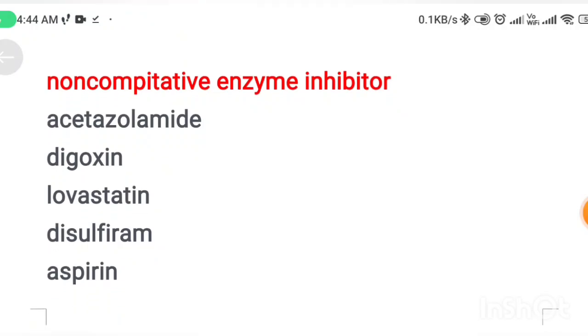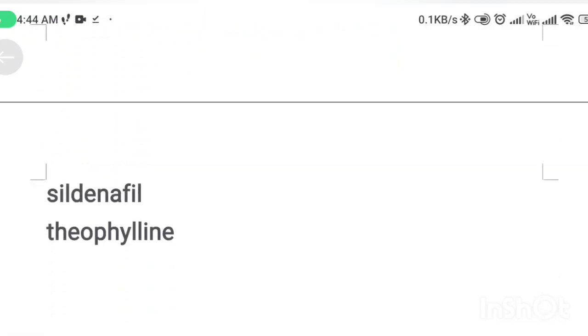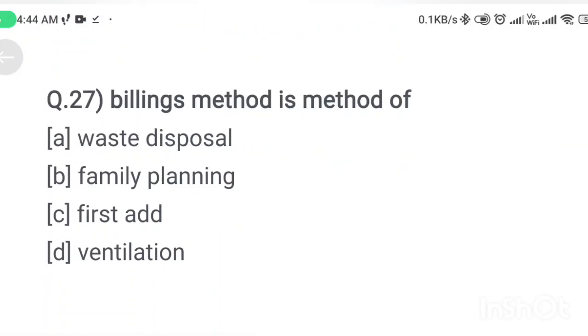Non-competitive enzyme inhibitors: acetazolamide, digoxin, lovastatin, disulfiram and aspirin. Next question. Billing method is a method of option A, waste disposal. Option B, family planning. Option C, first aid. Option D, ventilation. Correct answer is option B, family planning.